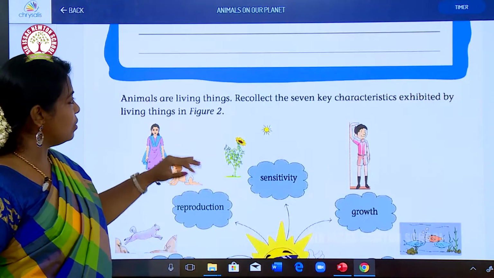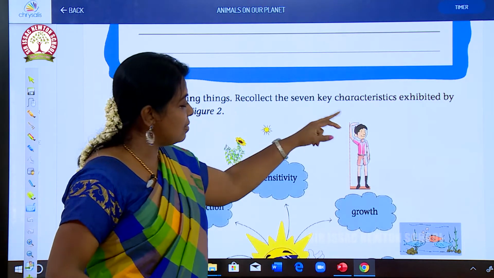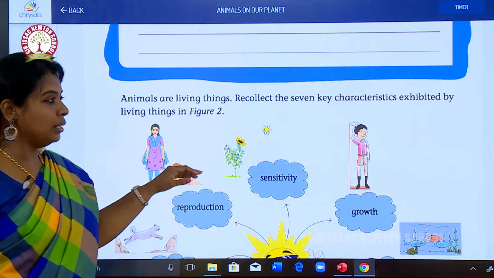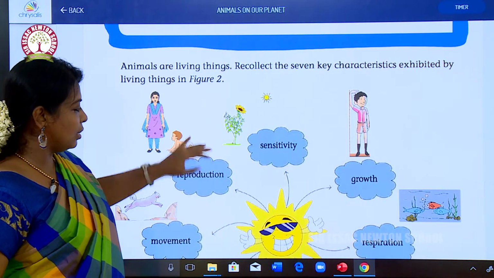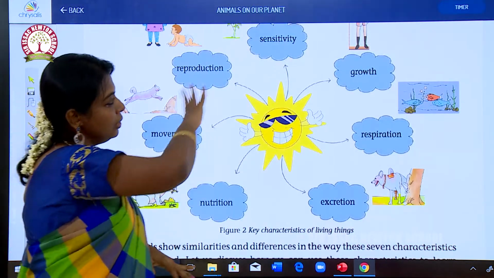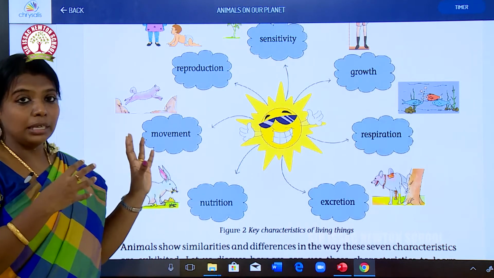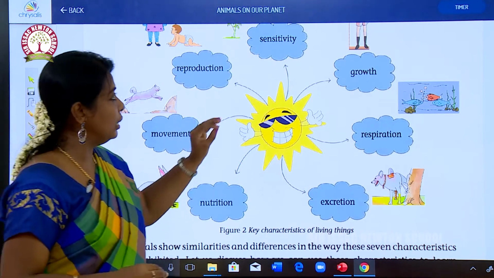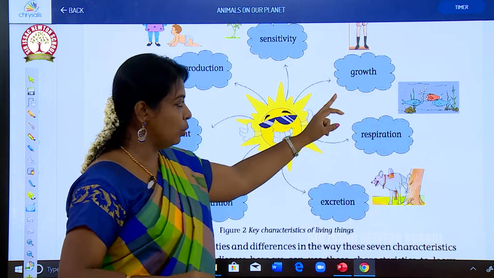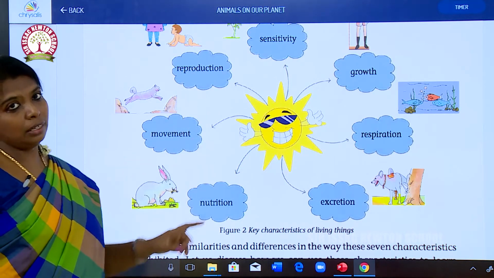Animals are living things. Of course they are living things, and recollect the 7 key characters exhibited by living things. These are the important characters of a living thing: sensitivity, growth, respiration, excretion, nutrition, movement and reproduction.